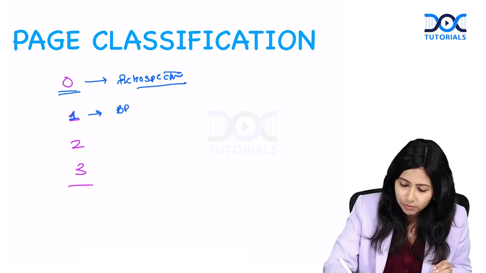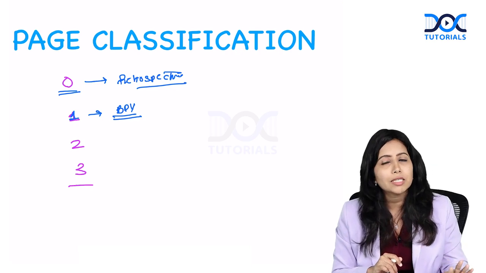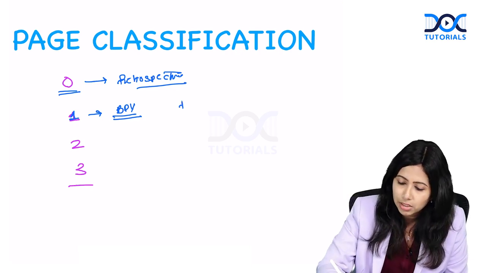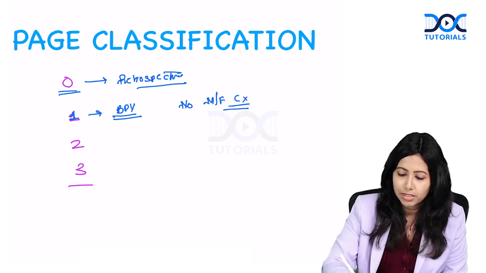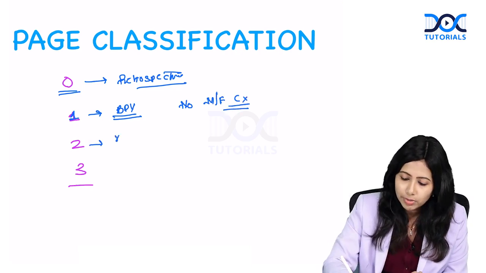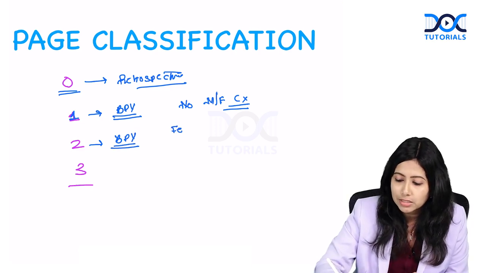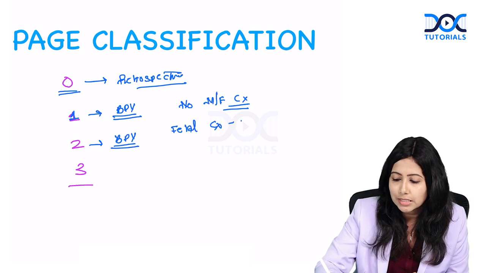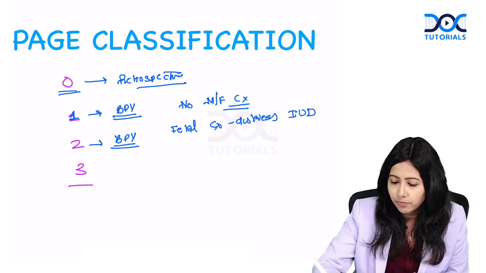There is bleeding PV, but the mother is alright and the fetus is alright. There is no fetal distress, there is no maternal complication. Third one, there is bleeding PV. Along with that, there is fetal complication, such as distress or intrauterine death.